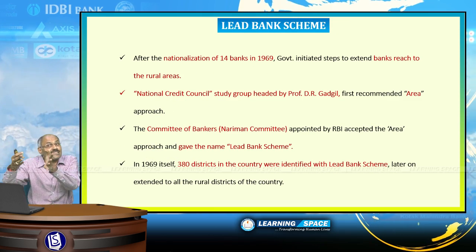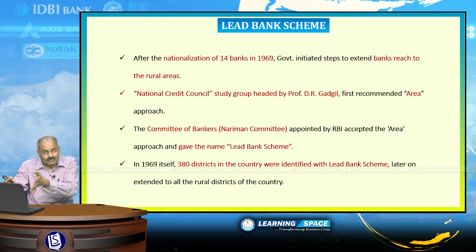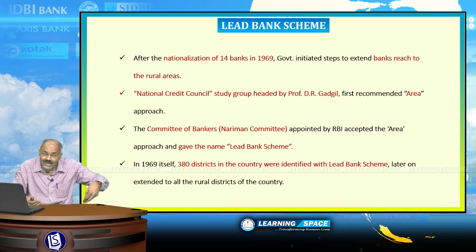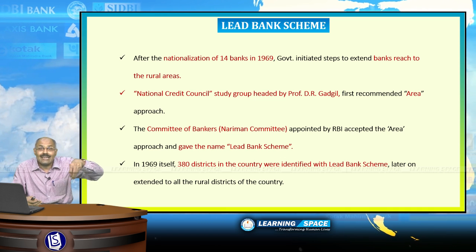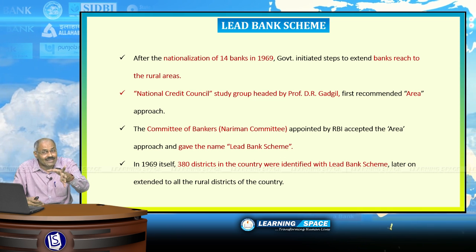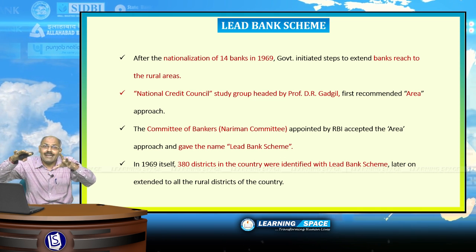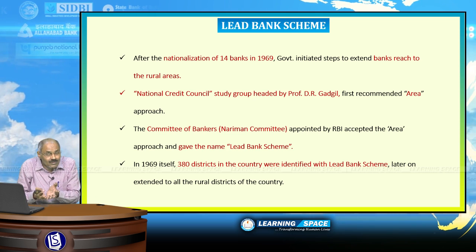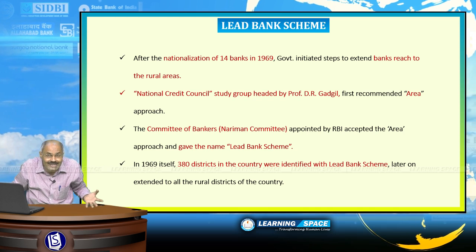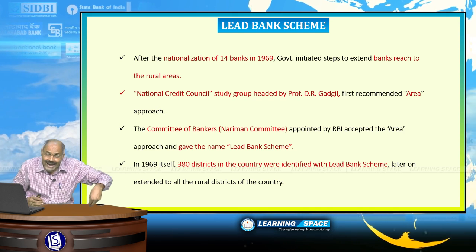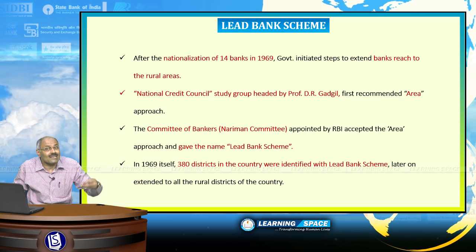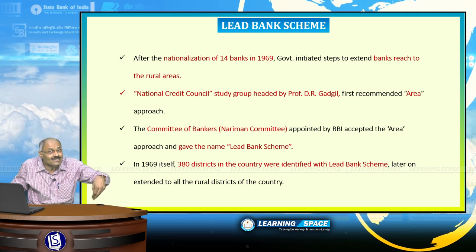Right friends, look at the second issue, that is the lead bank scheme. Subsequent to the nationalization of 14 banks in 1969, the Government of India brought in the lead bank scheme. What is the purpose of a lead bank? The purpose of a lead bank is that it will act as a coordinating bank in the district. It will coordinate all the activities, all the lending activities in the district. So the main purpose of the lead bank scheme is to act as a coordinating bank within the district, and this scheme was brought in the year 1969.